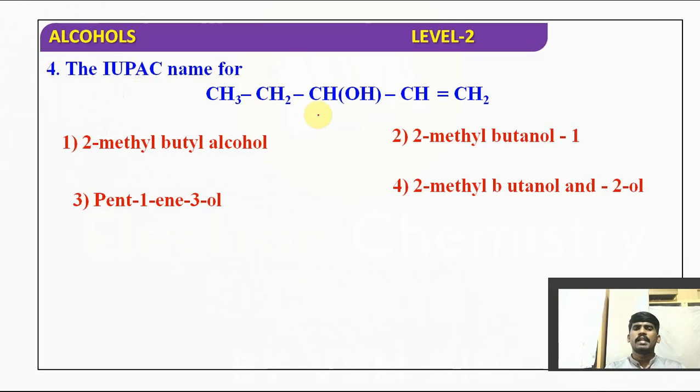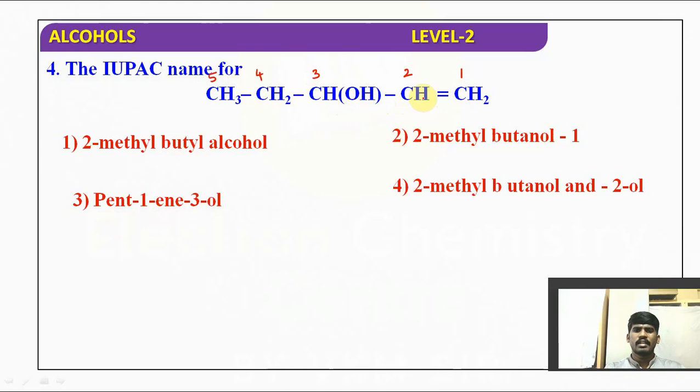Okay. The IUPAC name of this compound. So here alcohol and here a double bond. Starting numbering from the left side, 1, 2, 3, 4, 5. It is a 5 carbon chain. If it is a 5 carbon chain, almost all these options are eliminated. Only one option can be sustained. So third position alcohol, first position we have ene, right?